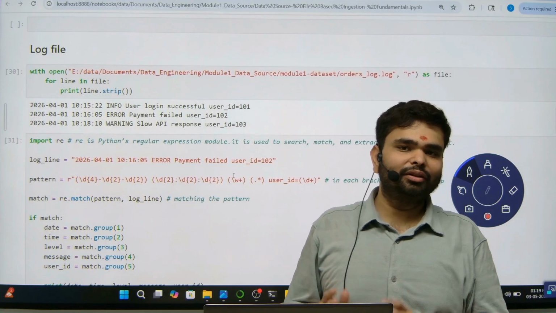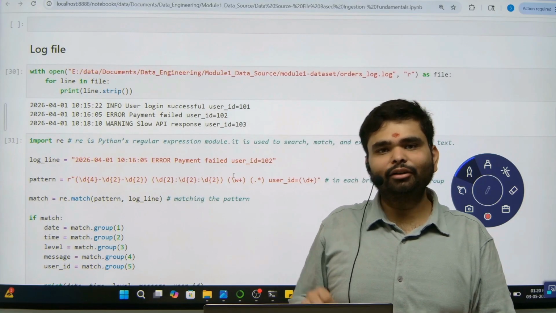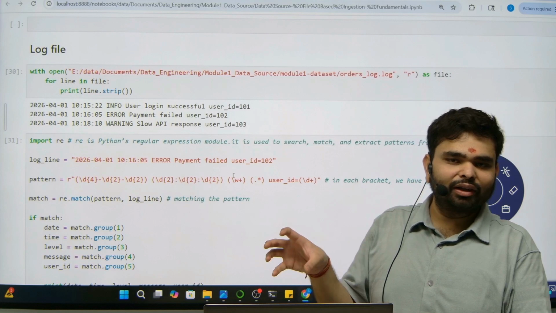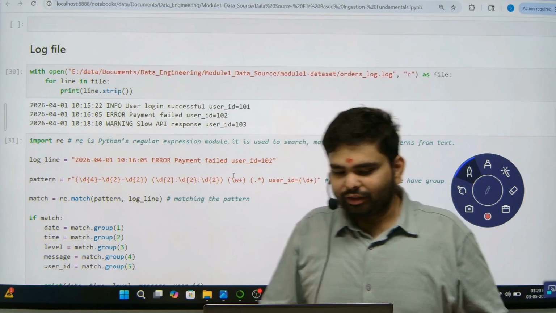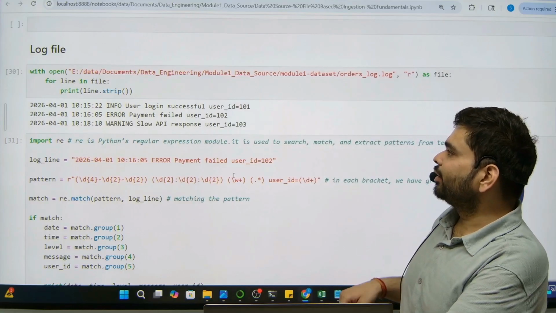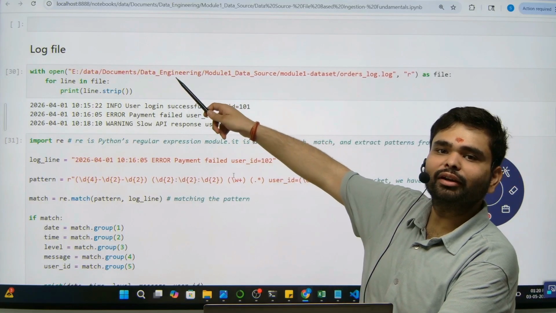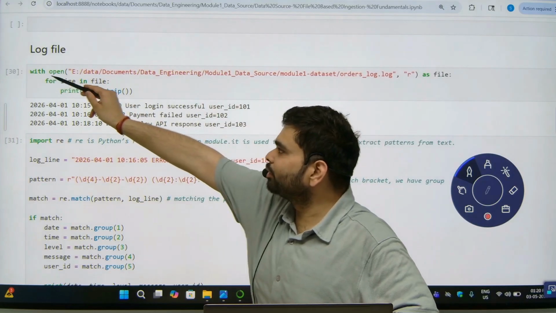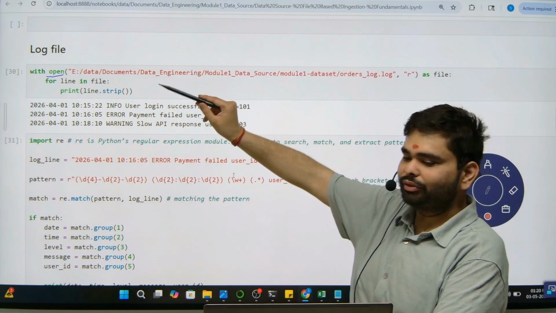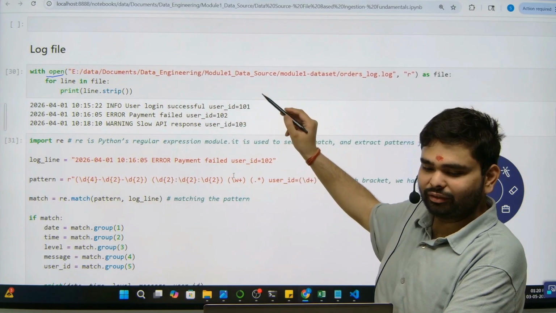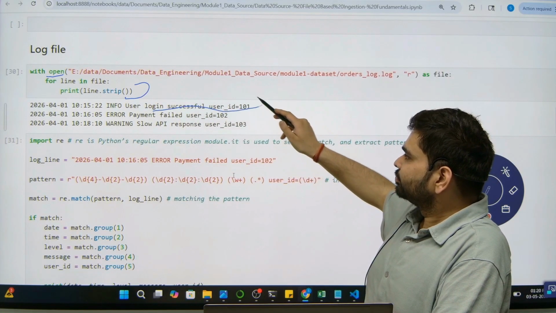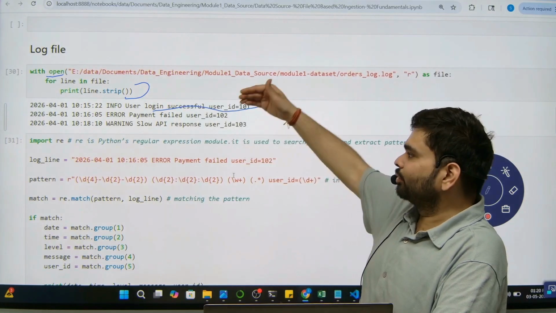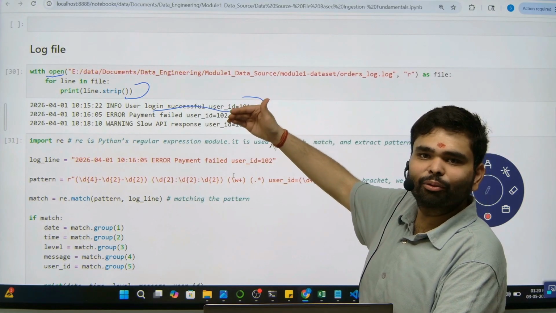So how we store that log file, how to read it, and how to extract the important attributes from it, we need to understand the working of a log file. Here we will use the with open function. With the with open function, you can read the log file directly. In each line, we can get the logs. Each step is stored as a log.